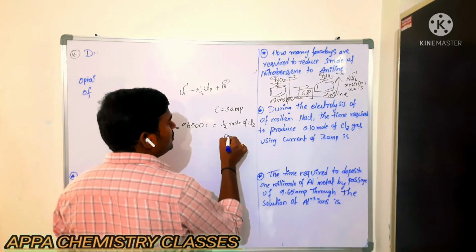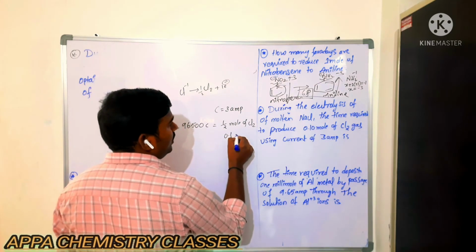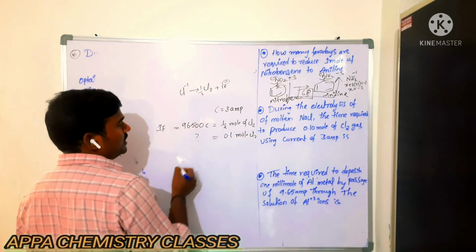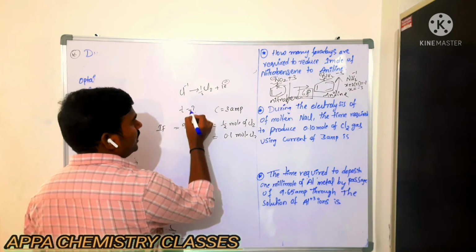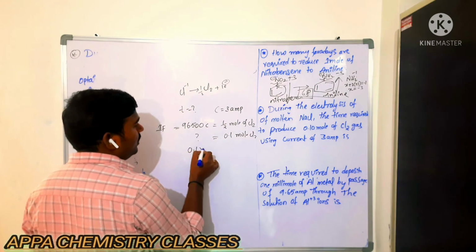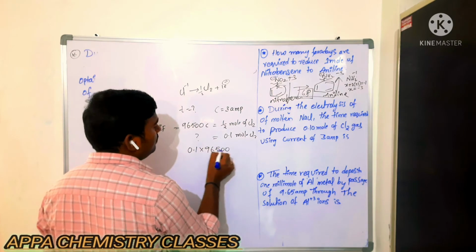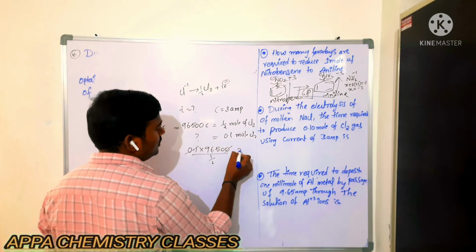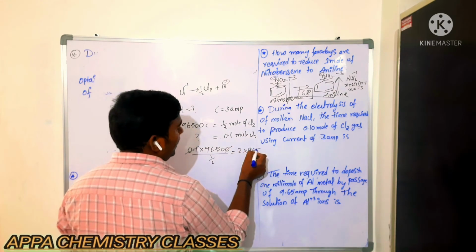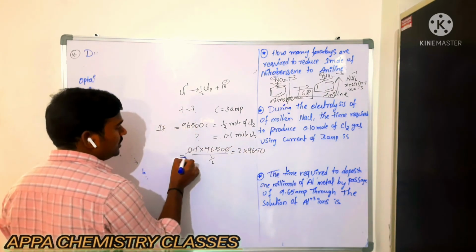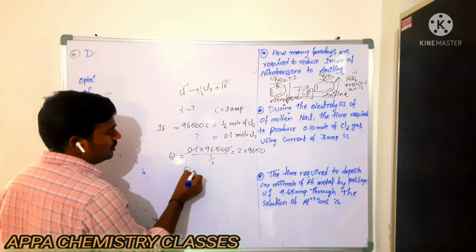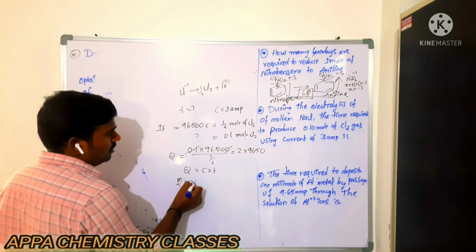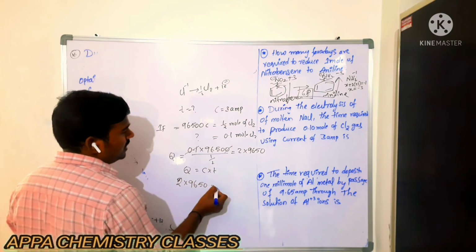But they have given 0.1 mole of chlorine. So what is the charge it will be? They are asking to calculate time. Now 0.1 into 96500 by 1 by 2. So this one 0 gets cancelled, this 2 will go up. 2 into 9650. Okay, that is Q we got. So we know that Q is equal to C into T. So Q is 2 into 9650.